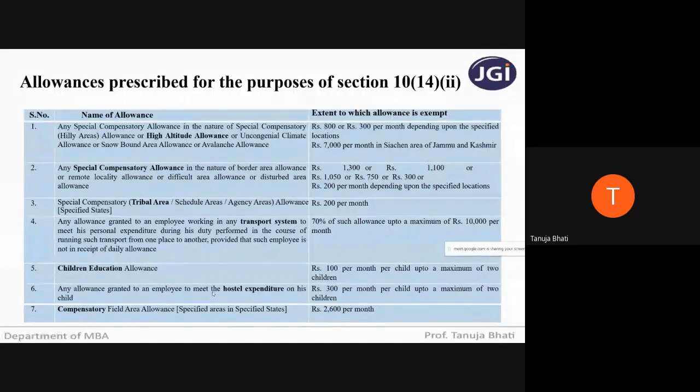So when any money is given to the employee to meet the hostel expenditure of his children, 100% is not taxable. What is the exemption? Rupees 300 per month per child up to a maximum of 2 children. Next is compensatory field area allowance, that is, specified areas in specified states. Rupees 2,600 per month is exempt.